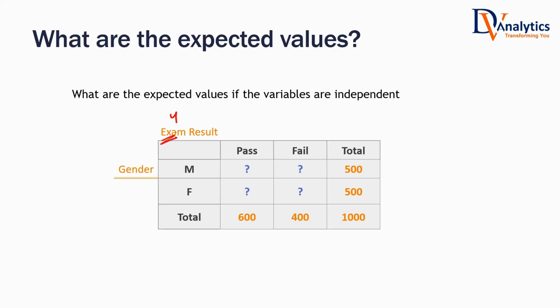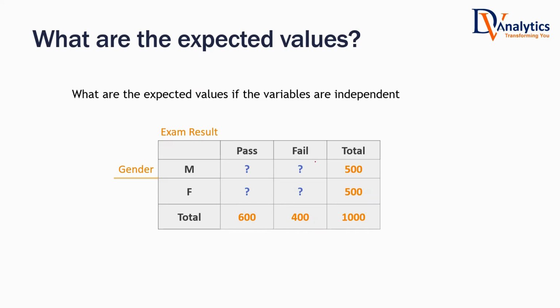Imagine the target variable is exam result, which takes values pass or fail. One of the x variables is gender. If somebody is claiming that gender is an impactful variable or gender is not impactful, how do you prove it? Whether exam result is independent of gender or whether exam result really depends on gender, how do you decide it? Let us see an example.